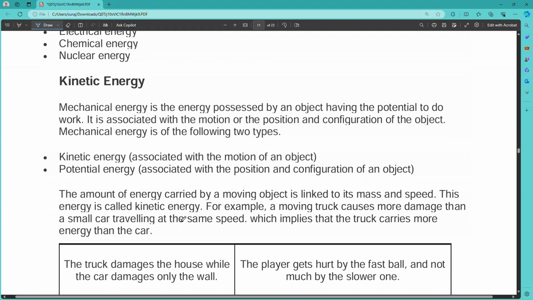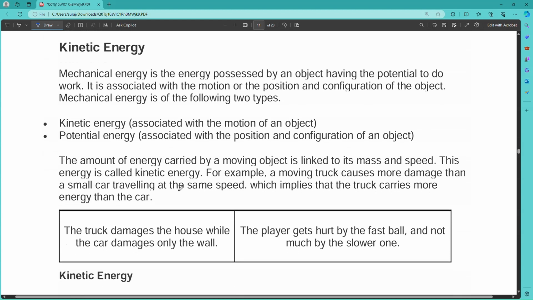So next we get details about kinetic energy. Kinetic energy is associated with motion, and potential energy is associated with an object at rest.